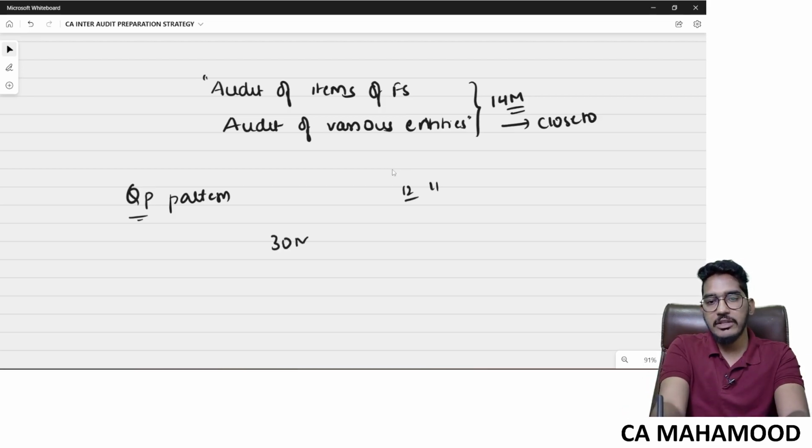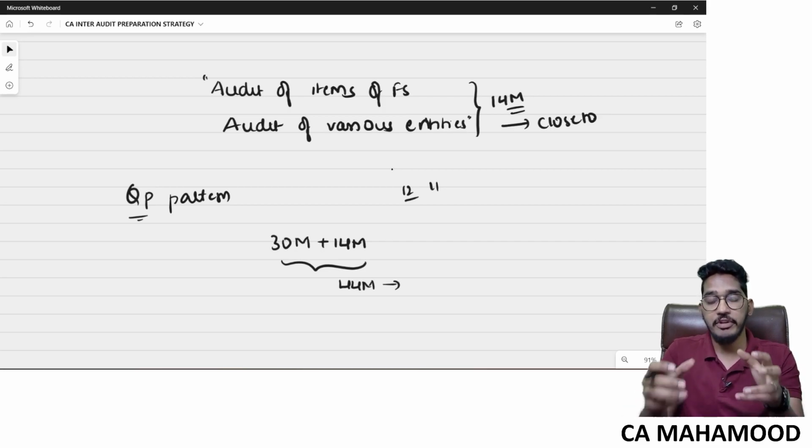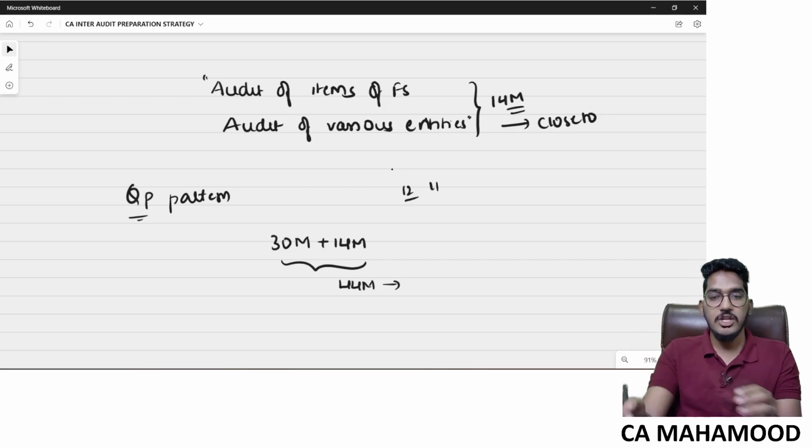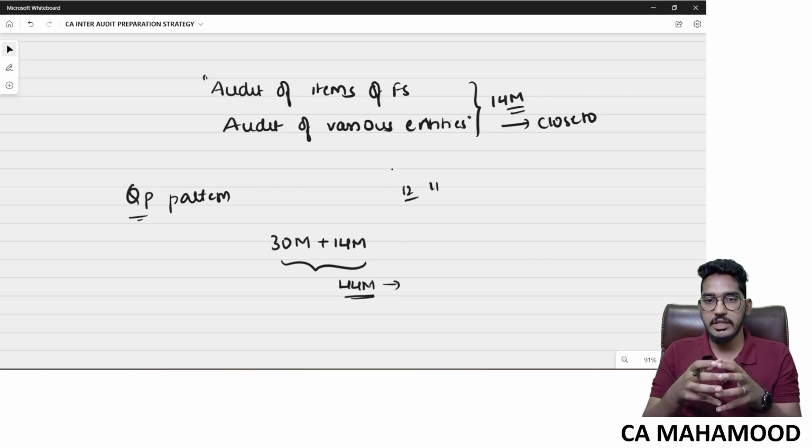30 marks will be in the form of MCQs. 14 marks will be in the form of true or false statements. So almost all 44 marks will be in the form of objective kind of questions, without even going to the descriptive part. Even if you don't memorize the things, if you have conceptual clarity, you have chances of scoring very good marks.